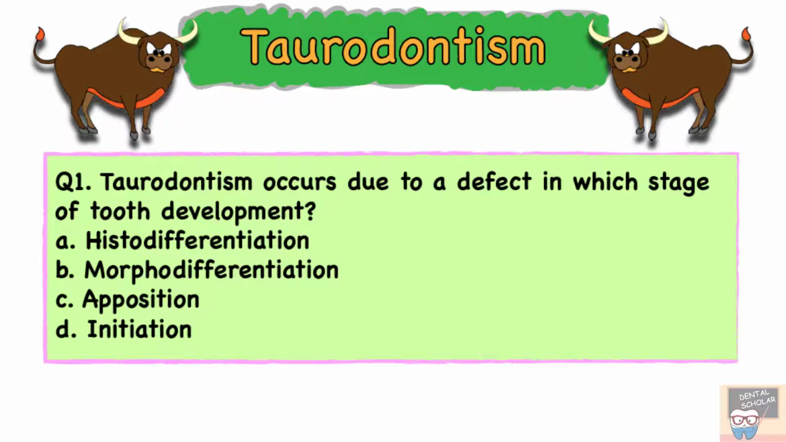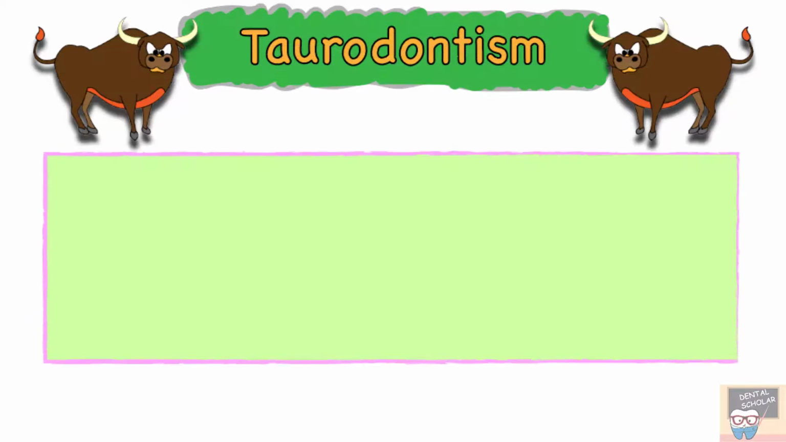The correct answer to this question would be option B, that is morphodifferentiation. Now notice that in taurodontism, the defect is in the shape of the tooth. The tooth has properly been mineralized, but the shape is defective and hence the defect is in the morphodifferentiation stage. Let's go to next question.